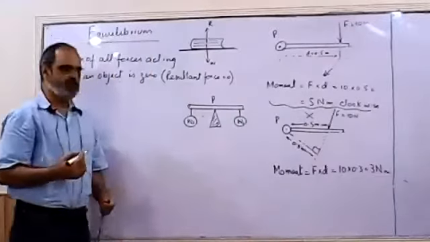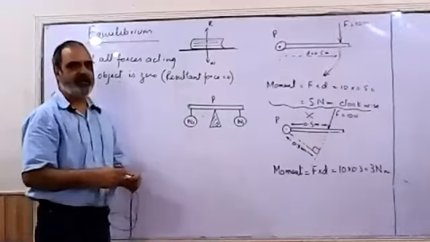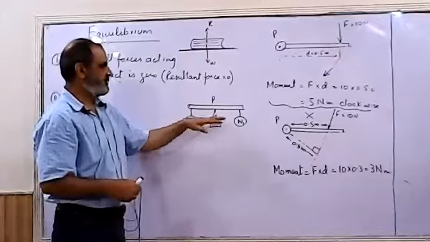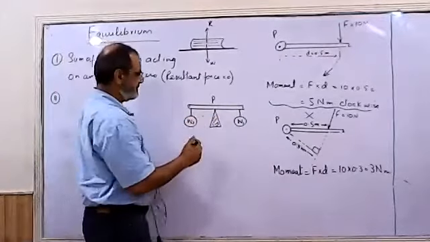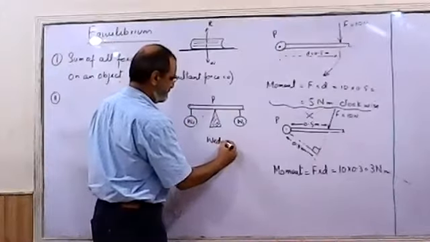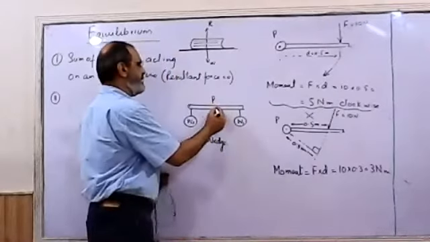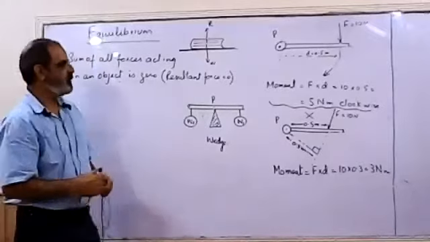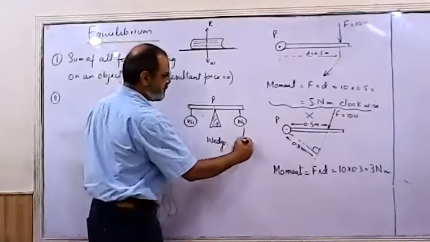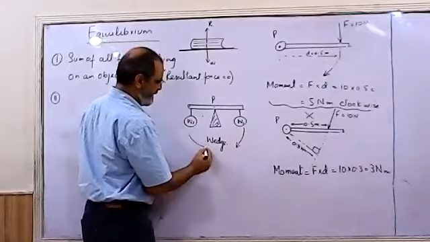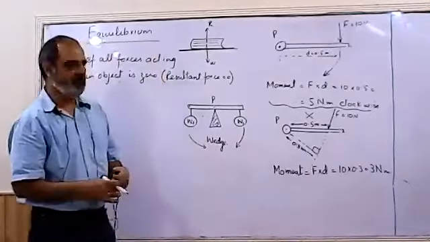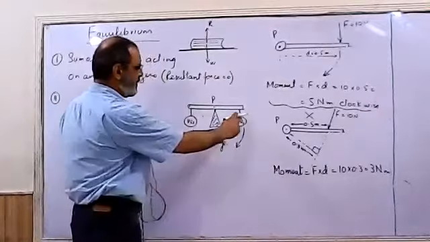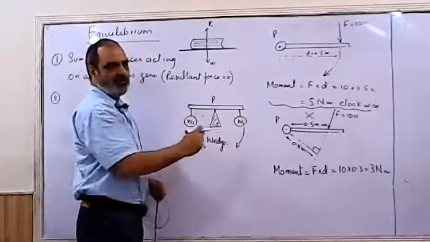a rod is balanced with two weights suspended, one to the right W1 and one to the left W2, if it is balanced on a wedge at point P, this is the pivot of this rod. If it is balanced, then we can say that the turning produced by W1 is equal to the turning produced by W2, or the moment of W1 is equal to the moment of W2. We can say that clockwise moment is equal to anti-clockwise moment.